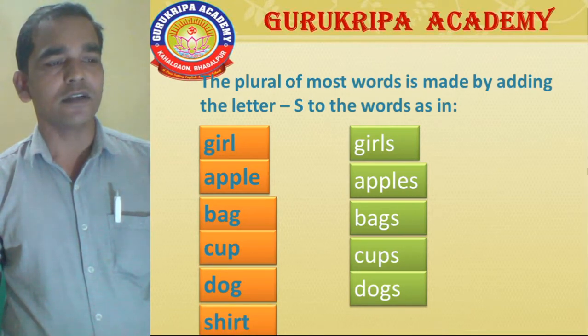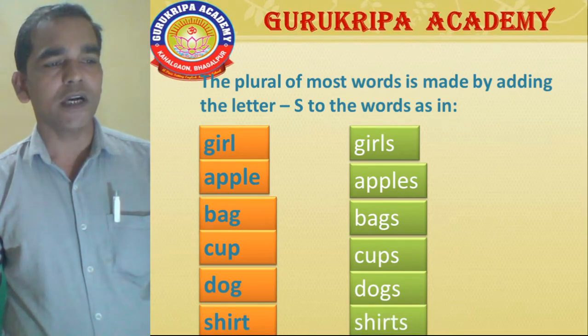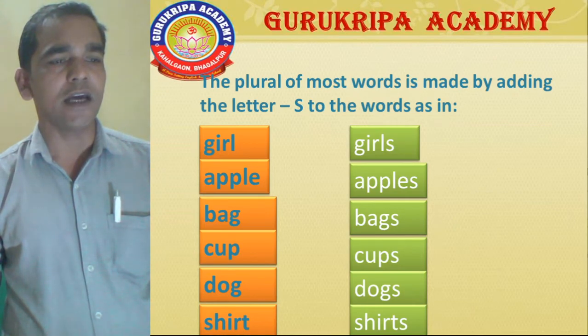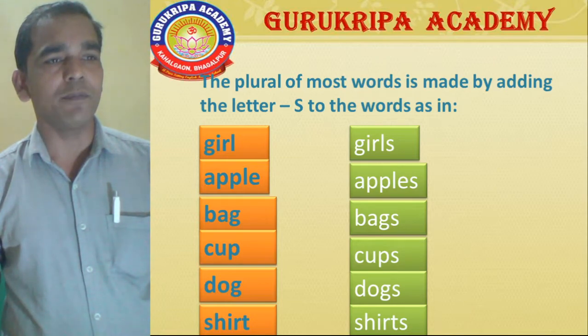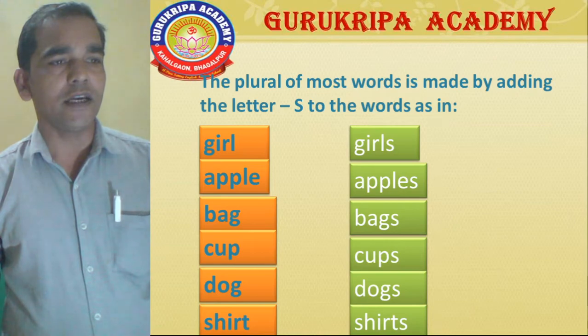Shirt, S-H-I-R-T. Shirt is the singular form of the noun, and shirt becomes shirts, S-H-I-R-T-S. Shirts is the plural form of the noun, because earlier I said the plural form of most words is made by adding the letter S to the word. All the words adding S become plural. Students,